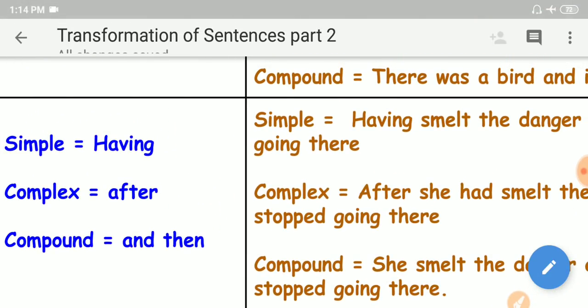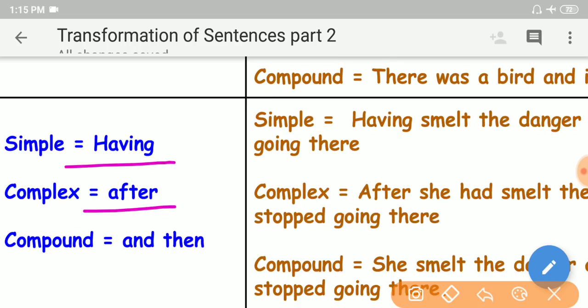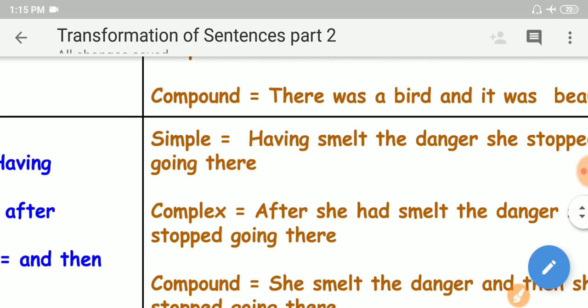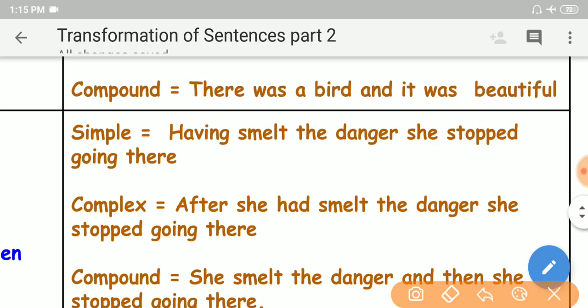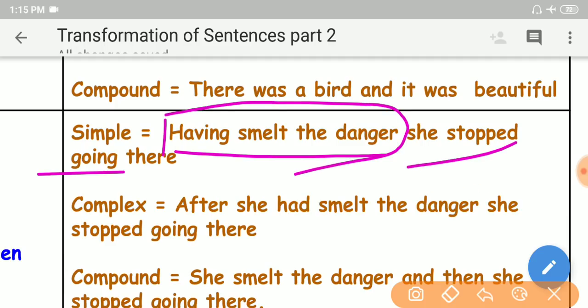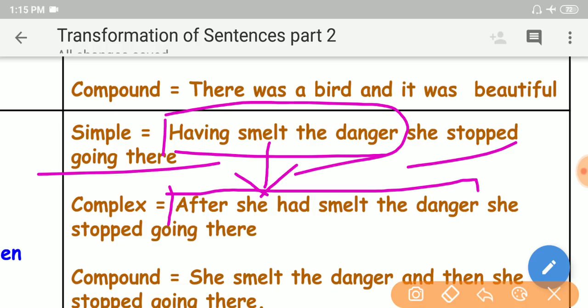So other types of examples, other forms, let us go and learn. Structure or form, let us go and learn, my dear friends. Having, after, and then. See, having smelled the danger, she stopped going there. Having smelled the danger is a phrase. This phrase can be expanded into a dependent clause to get a complex sentence. See here: after she had smelled the danger, she stopped going there.